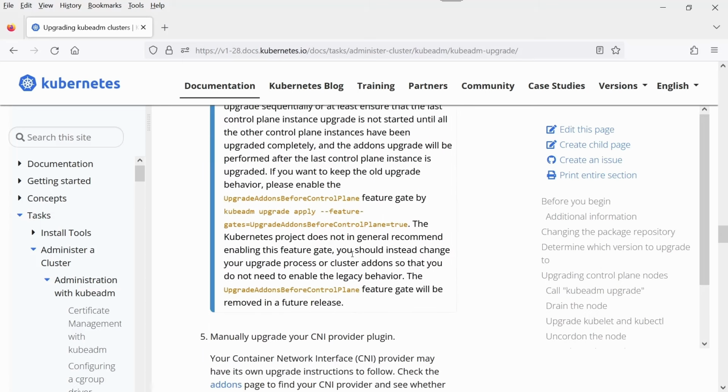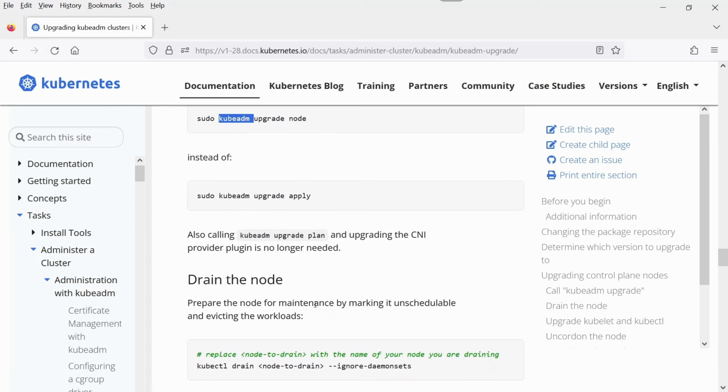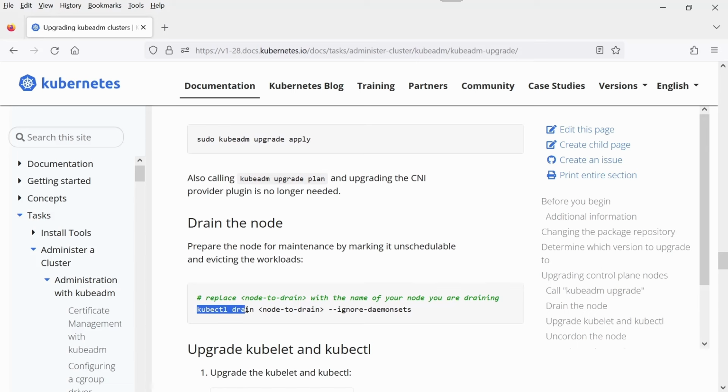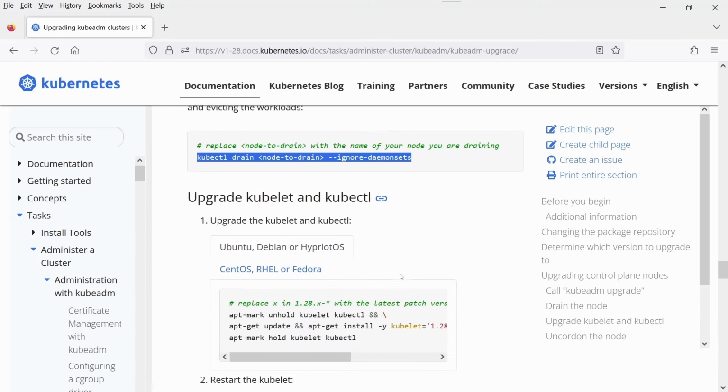Just follow this link. I have already covered this in my video. If you are lucky and they ask you to upgrade the master node, then you don't need to switch to the other node. Why am I saying that? Suppose they ask you to upgrade the worker node, then the kubectl command will not be available on worker nodes. Then you have to switch back to the master node and apply the kubectl command when you are going to drain the nodes. But I believe that they will ask you for the master nodes. If it's the master node, then there will be no confusion for you. Just follow the document, that's it.